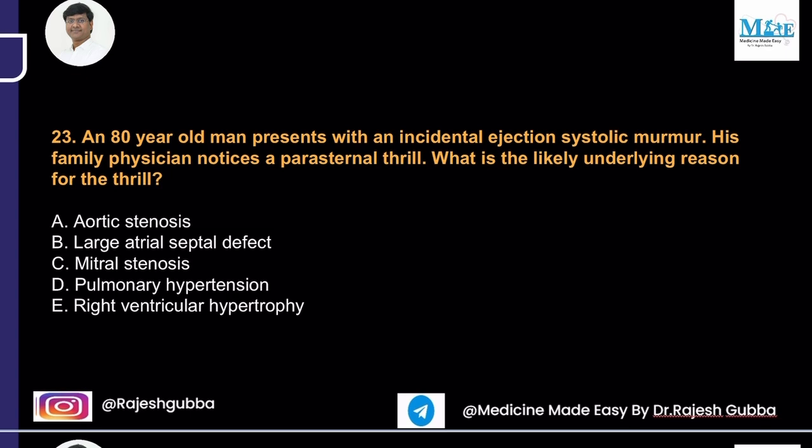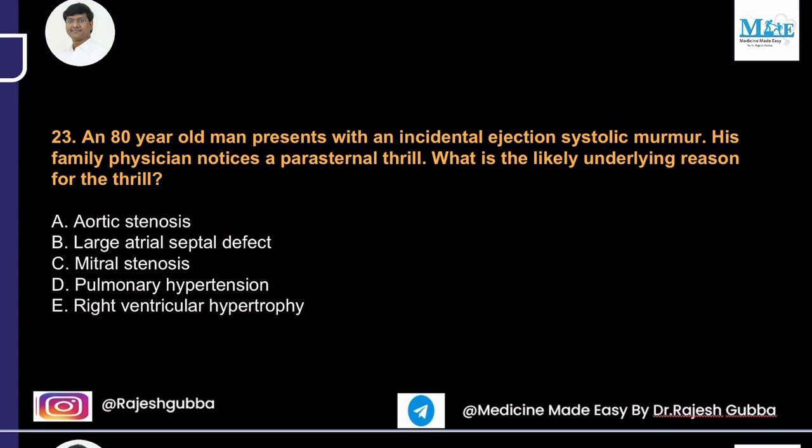Then you take question number 23. An 80-year-old man presents with an incidental ejection systolic murmur. His family physician notices a parasternal thrill. What is the likely underlying reason for the thrill? The options are aortic stenosis, large atrial septal defect, mitral stenosis, pulmonary hypertension, then right ventricular hypertrophy.